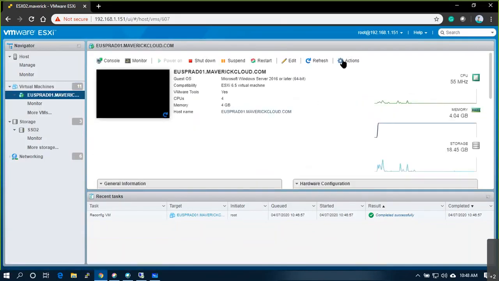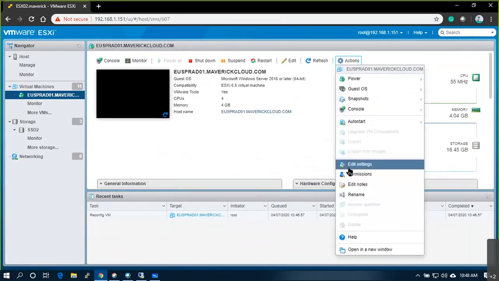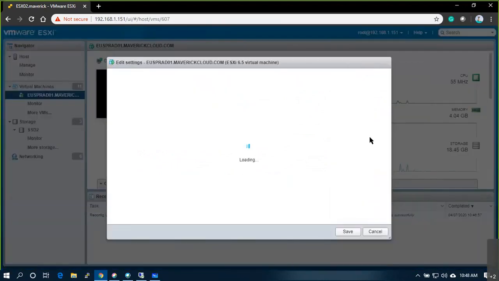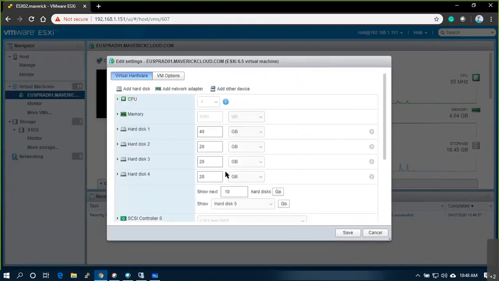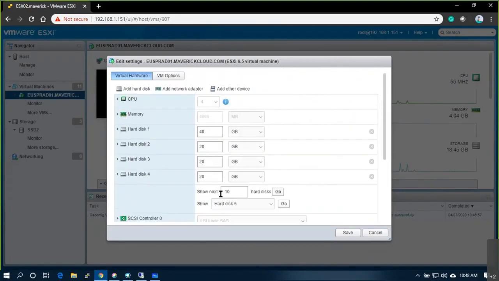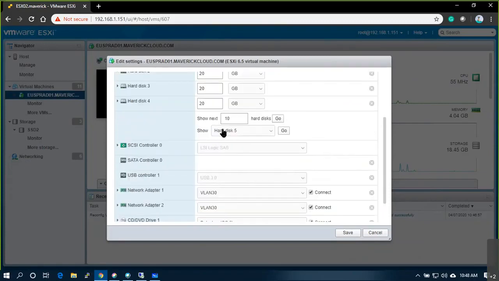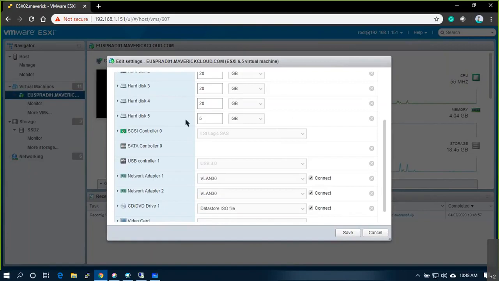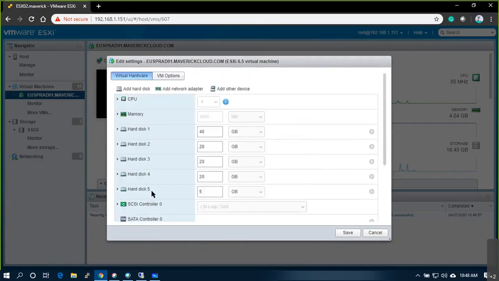Let me see. Edit settings. Yeah, it is there. The view is hidden. 5 GB is created, man.